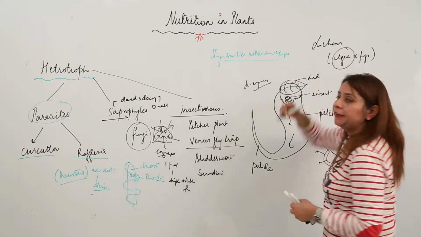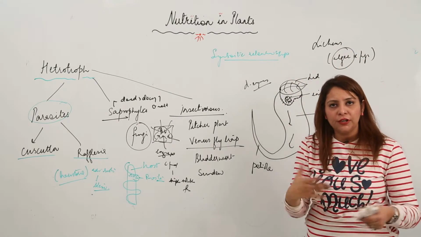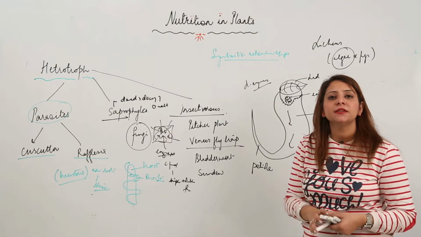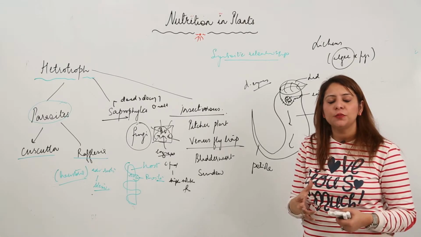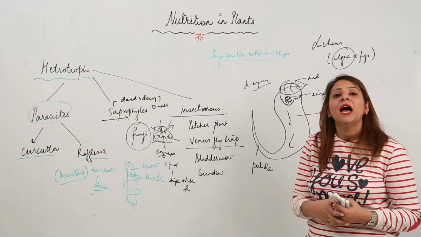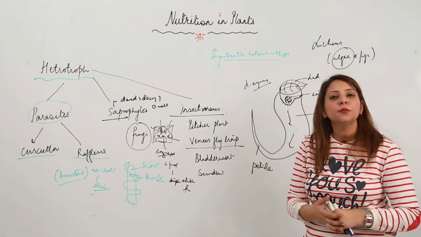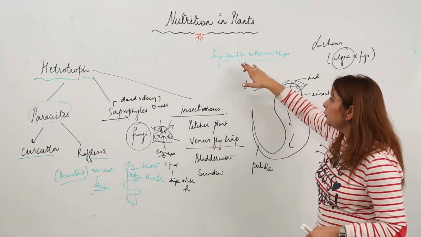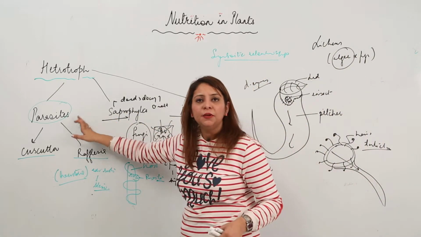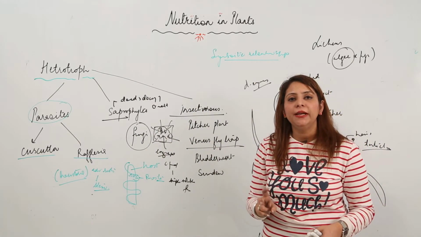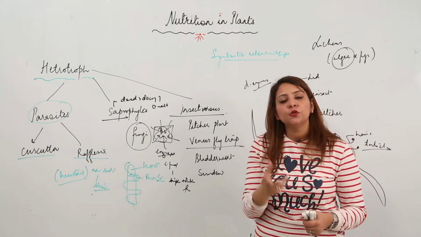So what does the algae do? Algae form food for the fungi, and in return the fungus is also performing certain activity, that it is making the algae absorb nutrients, water and minerals from the soil, and obviously it is giving support also. So in this also they are mutually benefited. So a symbiotic relationship is a kind of parasitism in which both the partners, that is the host and the parasite, are mutually benefited.